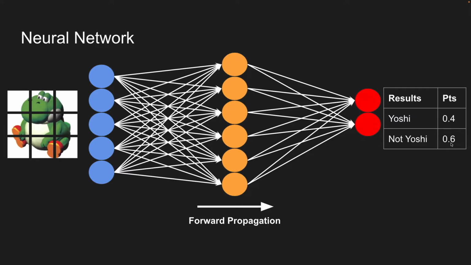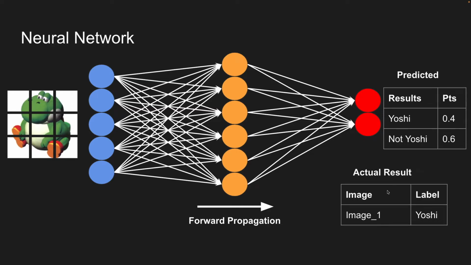That's a little bit weird, isn't it? We know that this image is Yoshi, and it says it's not Yoshi. Why did the neural network get it wrong? And how does the neural network know that it got it wrong? Well, before we feed the image to the neural network, we also give the actual result of what this image is, also known as the label. So our image here, image 1, is labeled as Yoshi. That's how the neural network will look at it: oh, it's supposed to be Yoshi, I guess I need to double check everything again.